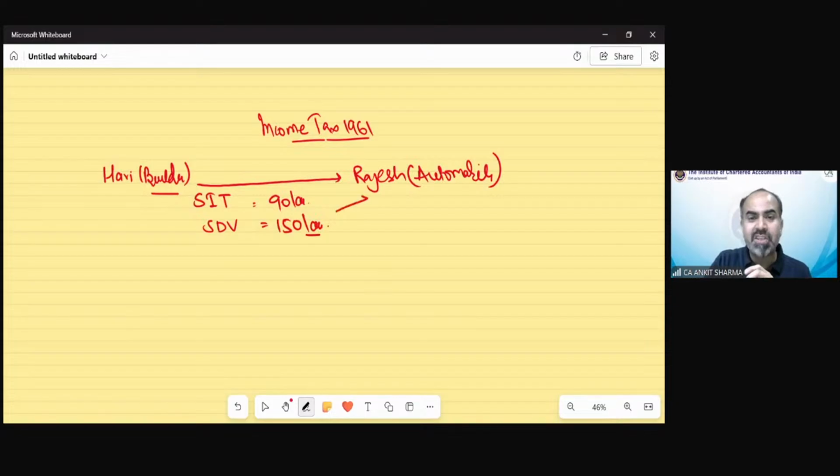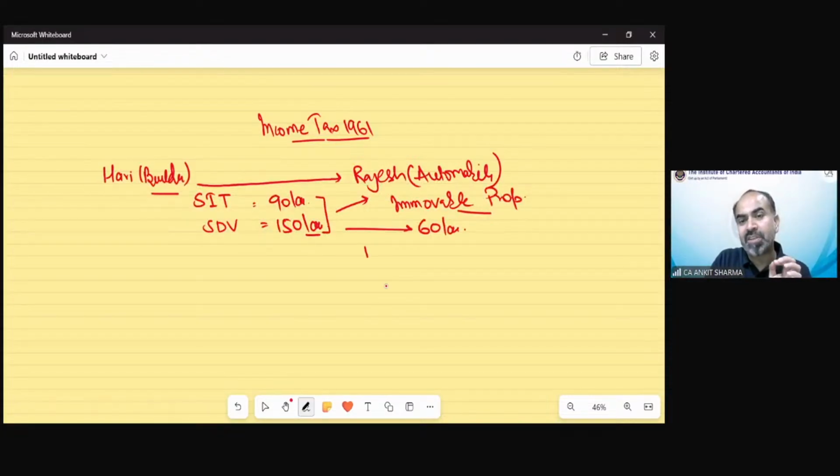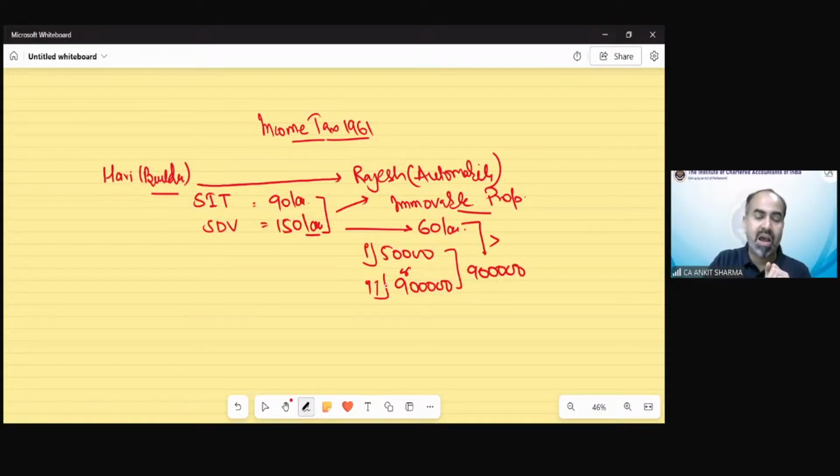Now, Mr. Rajesh receives immovable property for inadequate consideration. The stamp duty value is 150 lakh and the consideration is 90 lakh, so the difference is 60 lakh rupees. For the purpose of taxability of this difference, we have to find the higher of 50,000 and 10% of consideration, which would be 9 lakh. Whichever is higher is 9 lakh. So if your difference exceeds this higher value, the difference is going to be income from other sources in the hands of Mr. Rajesh.